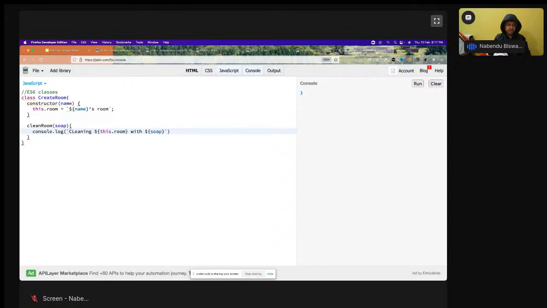What is this keyword? Again, a good question. This keyword is one of the most complicated things in JavaScript. It means that it belongs to the same context in which it is called, and this causes a lot of problems in JavaScript. I have declared this keyword, and now in this whole thing, this is applicable. We are going to see right now. I'm going to show this example completely, then you'll understand what the this keyword is.